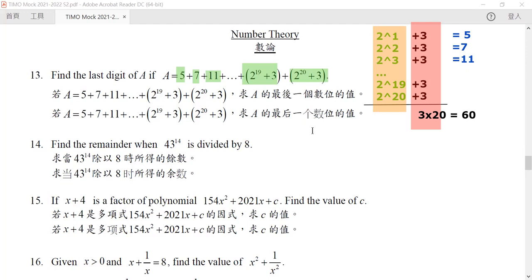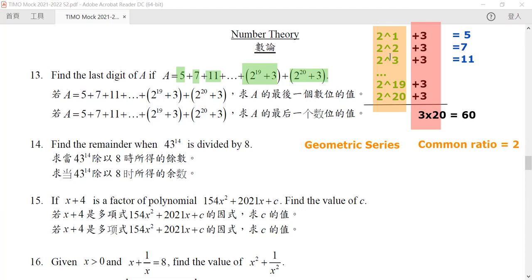This part is a geometric series because all the terms have the same common ratio, which is 2. The next term is always 2 times the previous term, okay?